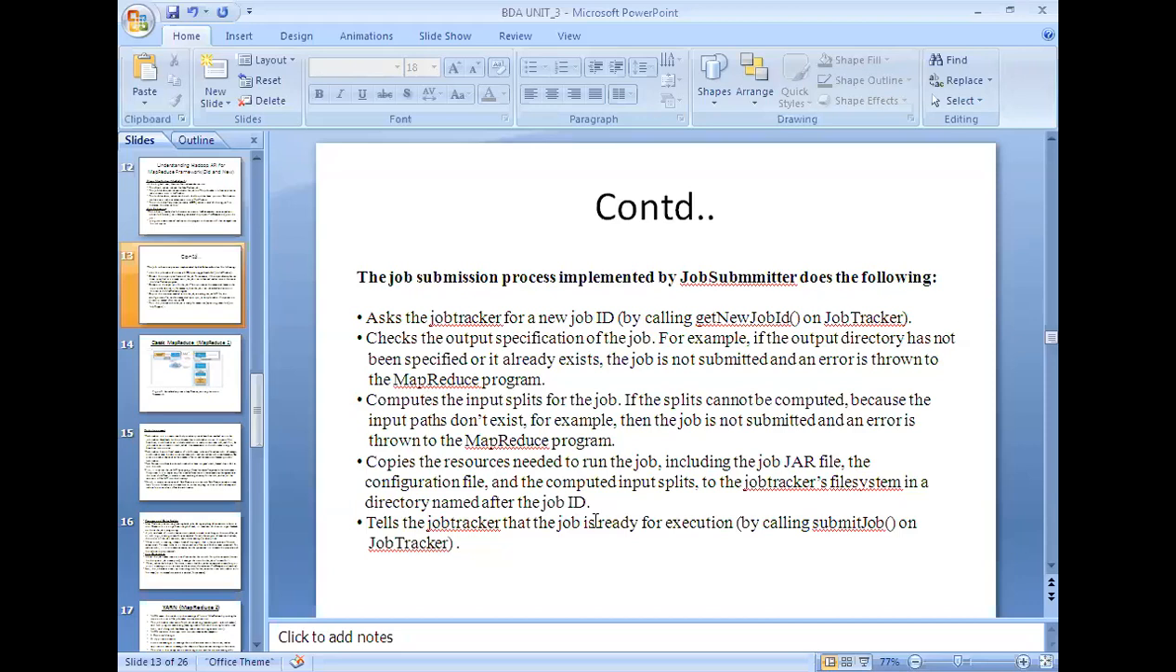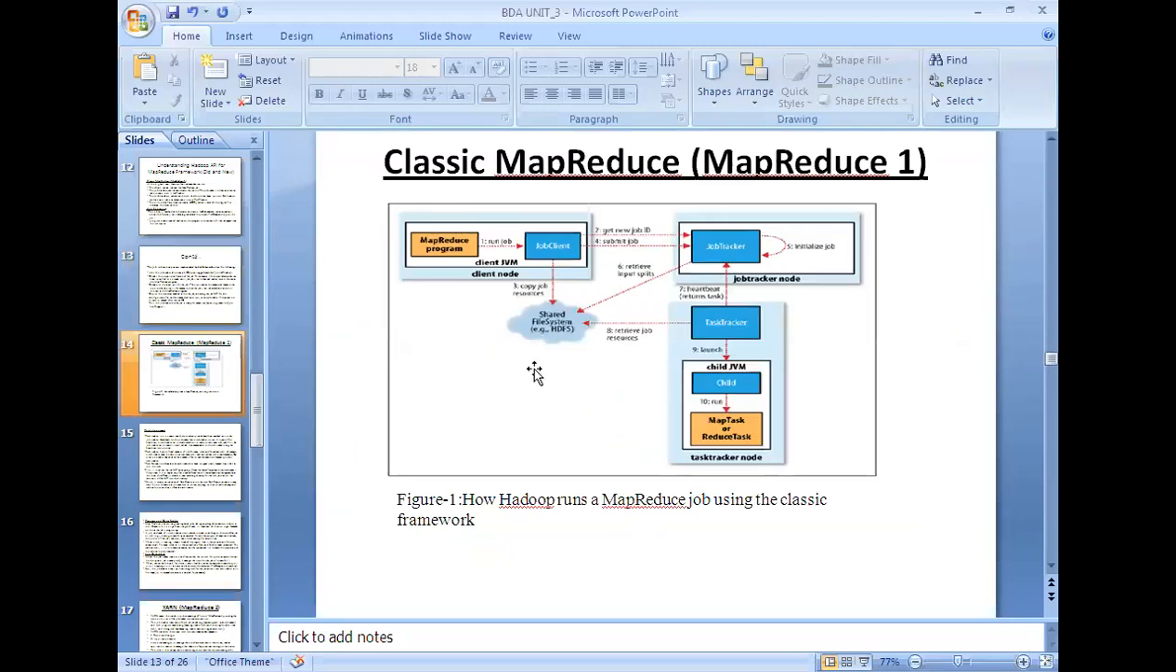And last, it copies the resources necessary for the execution of your MapReduce job, like the jar file and the computation of input splits. So these are all put into the job tracker's file system. You can observe the arrow marks, that is the shared file system, for example HDFS, from where it will access the data. Once you run the job, it will create a job ID, and then the resources are copied into the local file system for further processing.